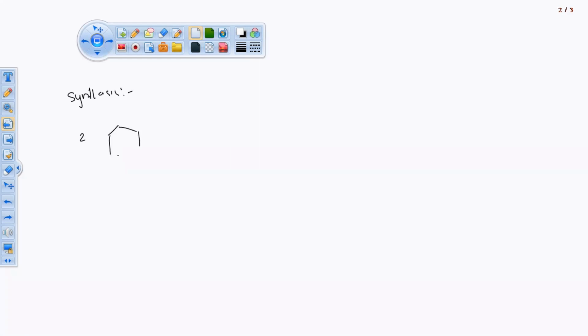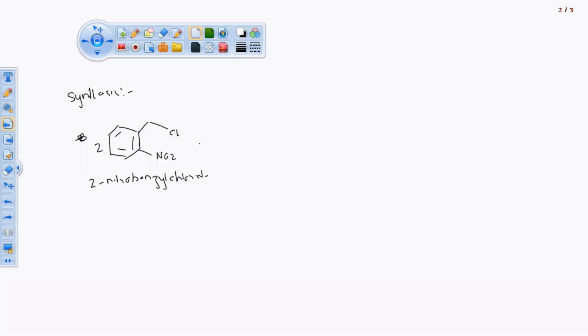I'm going to write the structure. This is the starting material. This is the chlorine atom associated with NO2. Okay, two molecules of, so I'll write 2 here. Two molecules of 2-nitrobenzyl chloride. Okay, 2-nitrobenzyl chloride we have taken.